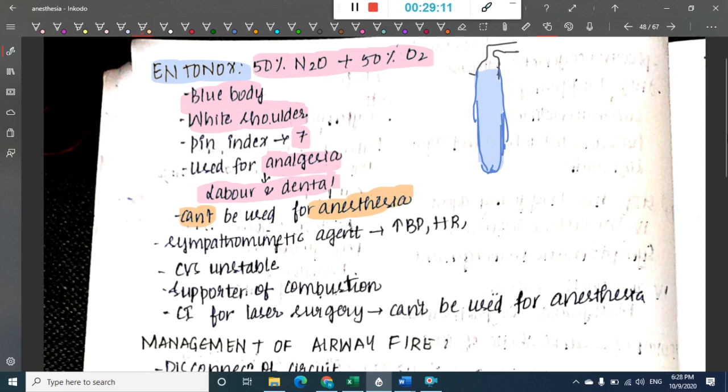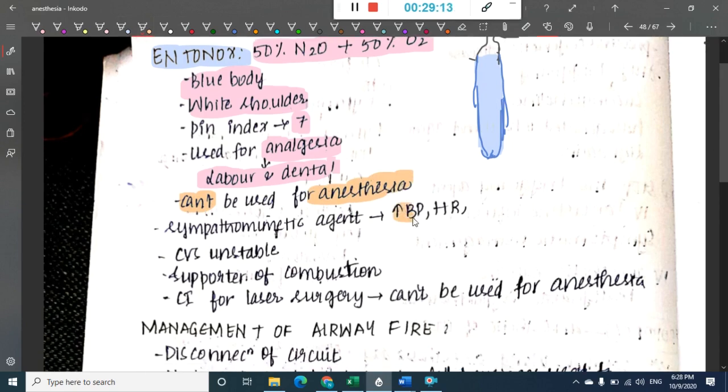It is a sympathomimetic drug. Because of it, it increases heart rate and BP. It is cardiovascular unstable. So because of all these, it is contraindicated in laser surgery. It is a supporter of combustion, and it is contraindicated for laser surgery. So it cannot be used for anesthesia.